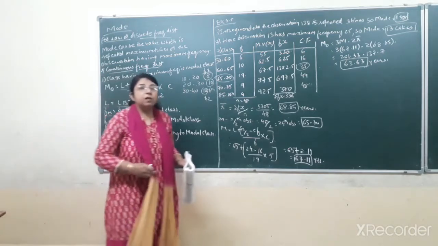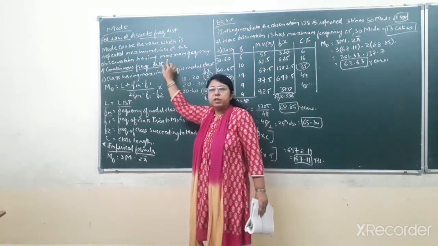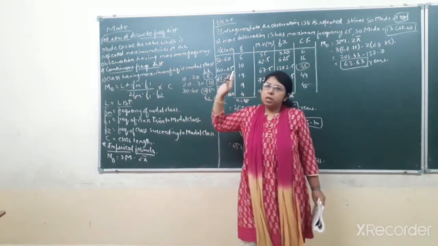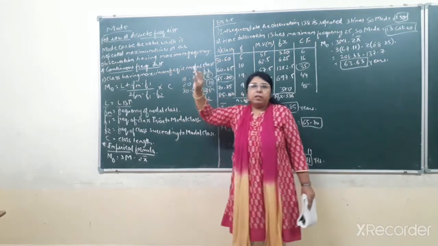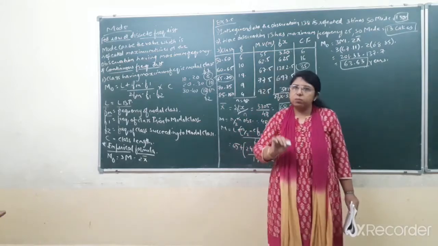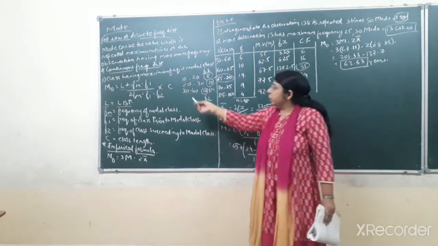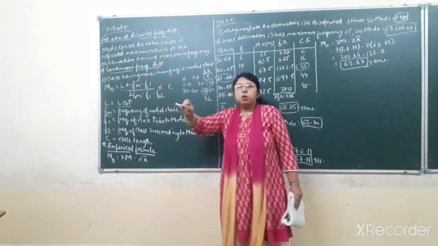Now when is this empirical formula to be utilized? Up till now we have understood that if raw data or a discrete frequency distribution is given in the question, then you have to find the mode by taking the maximum frequency, or the value which is repeated the maximum number of times. That will be considered as the mode. In case of a continuous frequency distribution in the question, then you have to apply the given formula to find the